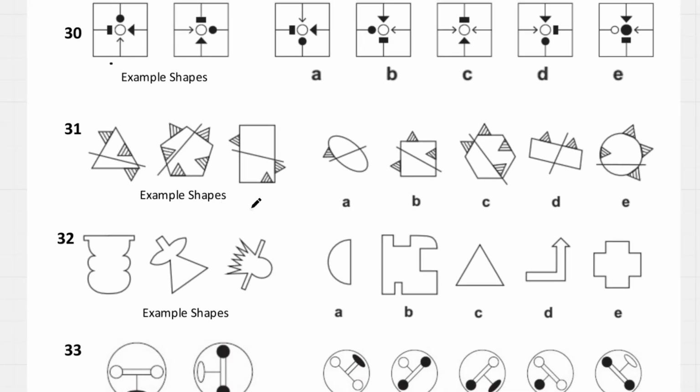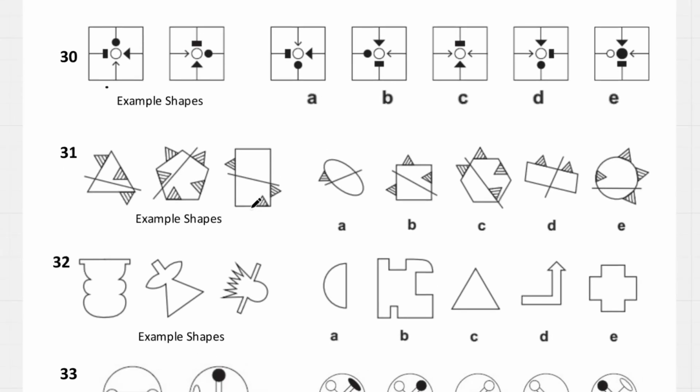Question number 30. We have a line, an arrow, and so here the arrow is always pointing towards the black circle, so it can't be C and it can't be D and it can't be E. After that, we always have the black triangle pointing to the rectangle where these are the same.